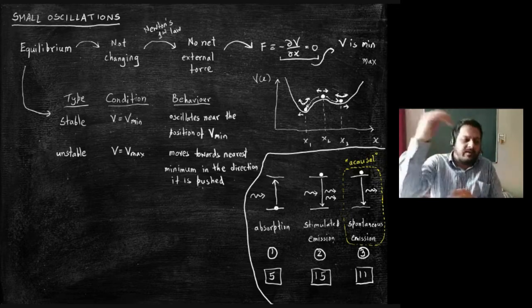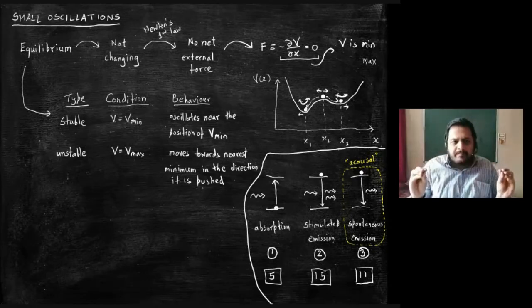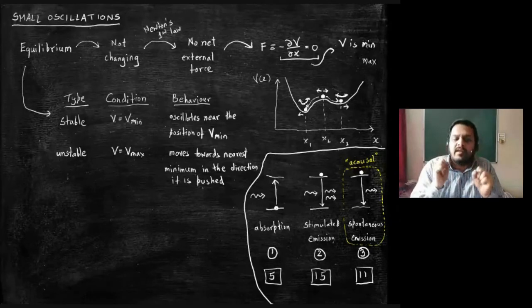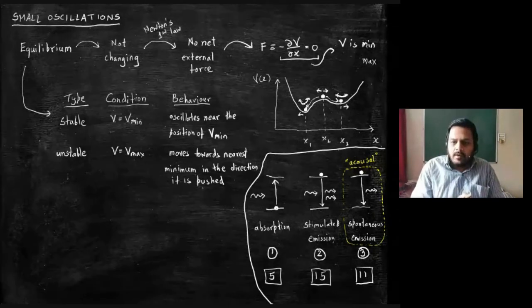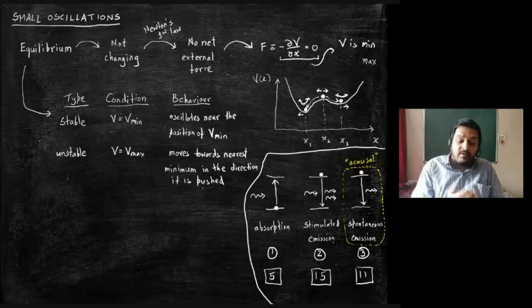If I push from here, it will go like this. So this is a qualitative, story-level understanding. We also want a quantitative understanding, meaning we should have an equation which predicts how the motion is going to take place. Correct? How will we achieve that?